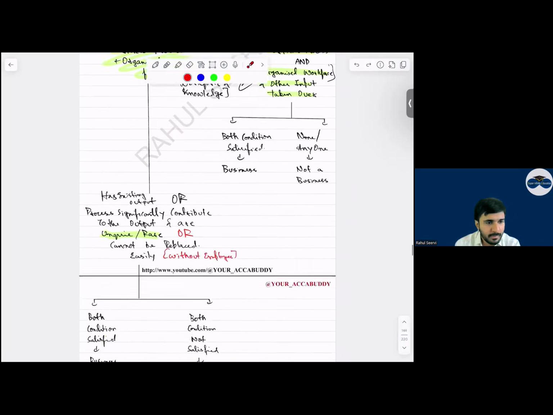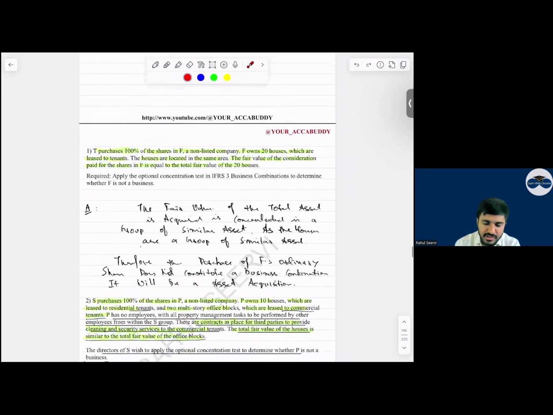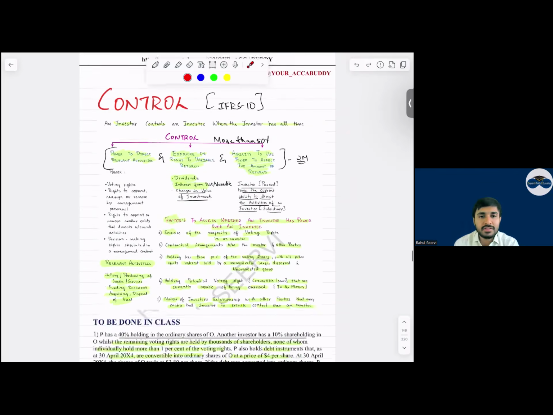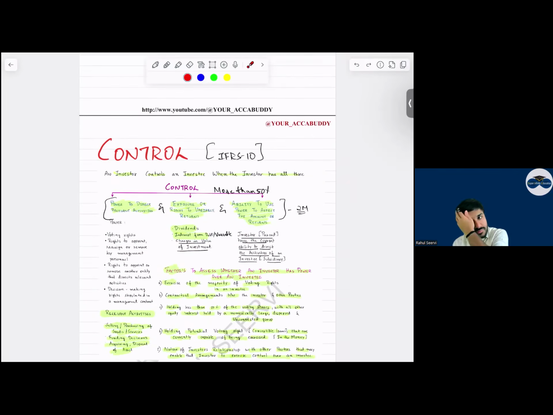Yes, sir. With this part is done. Business definition is done. So multiple questions we have done. Totally 4 questions we have seen. And there are 3 past papers regarding this.